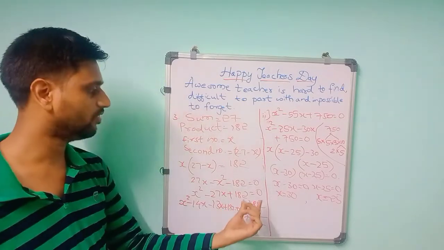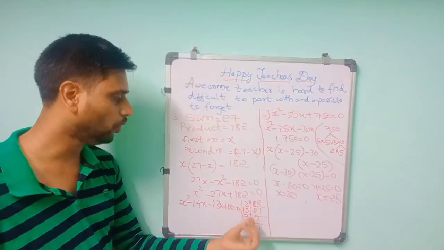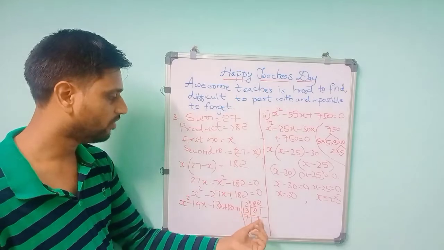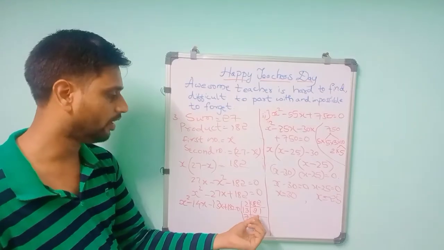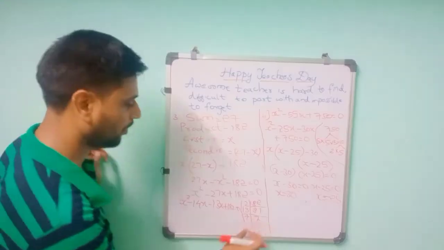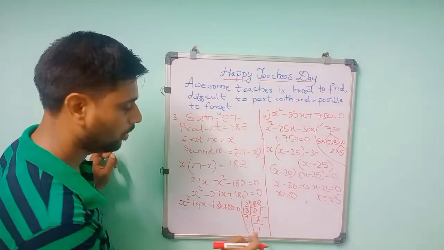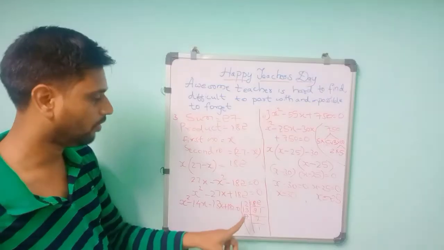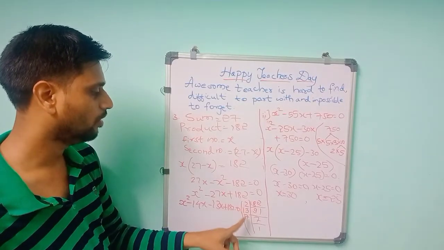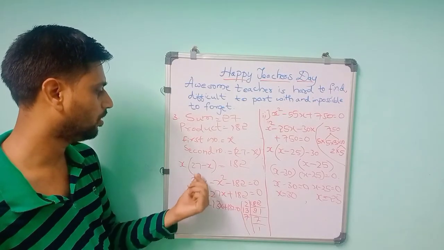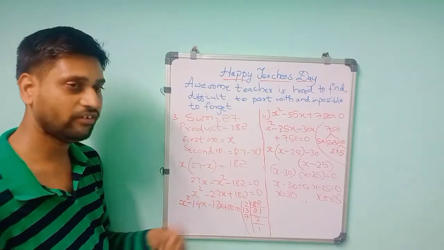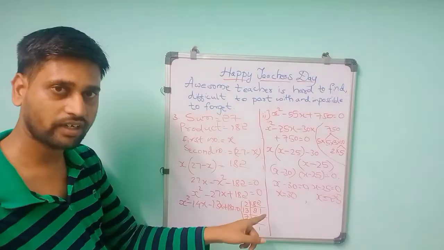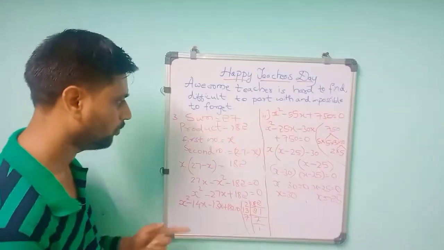So how is it done? First I factorize this one by 2, so it will become 91. So 91 comes in the 13 table. So 13 7s are 91, because we can't do any other numbers, it's not coming in the other tables. So 13 I have taken, 13 7s are 91. So 7 remains, 7 1s are 7. So these two are prime numbers, so you directly multiply. If you multiply 13 into 2 is 26, but 26 plus 7 is 33, but here 27 is there. So if you take these two numbers first, 2 into 7 is 14, then 14 into 13 is 182. So you can split that one.